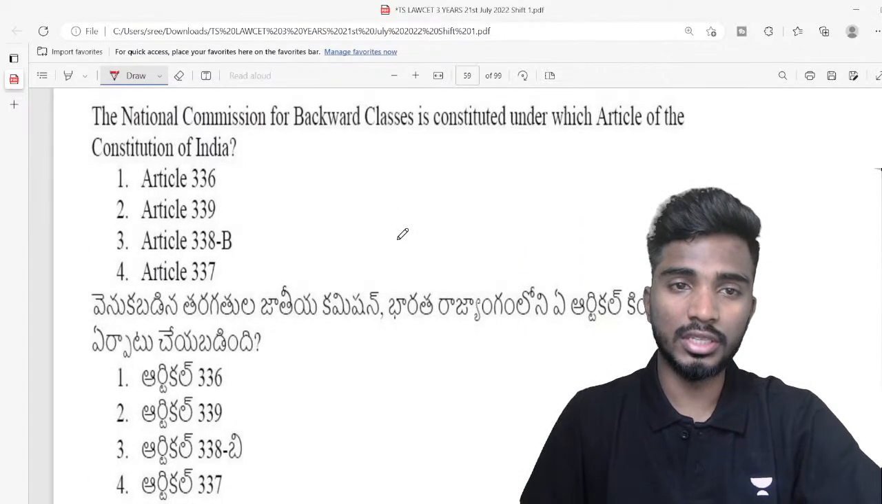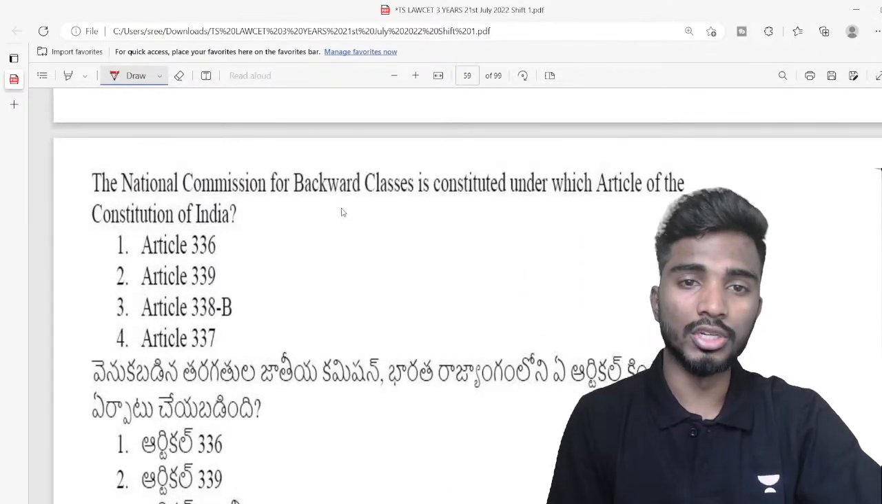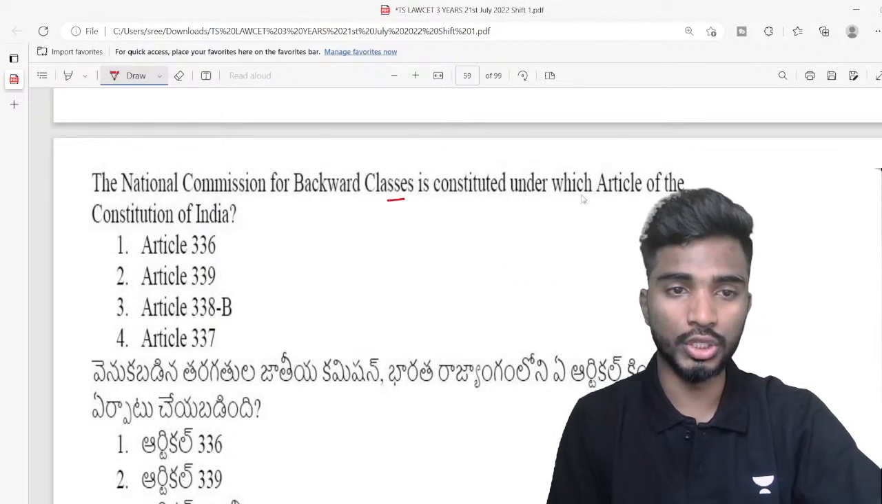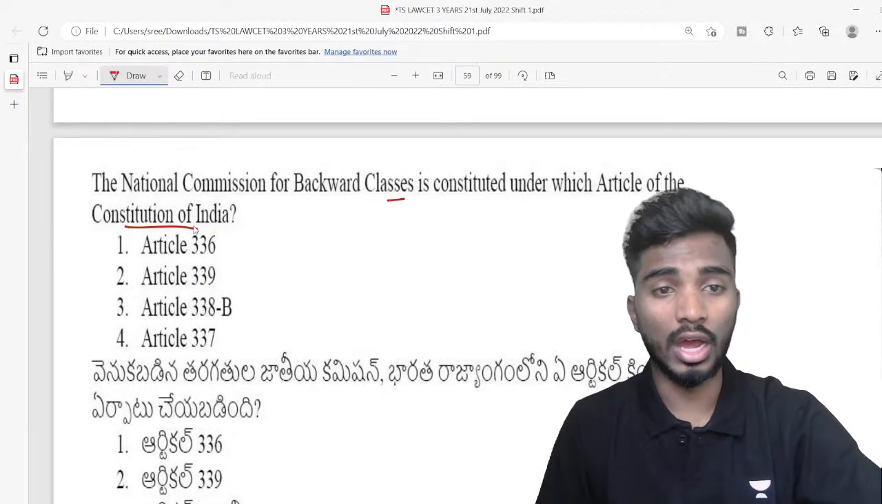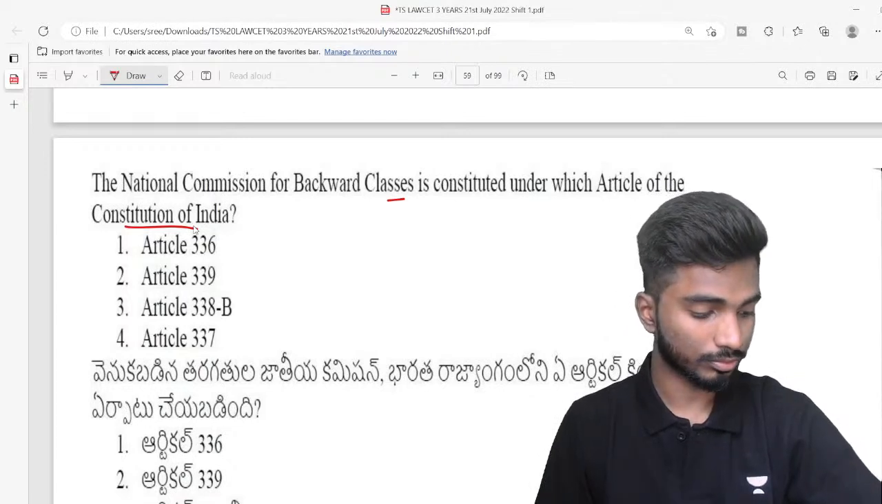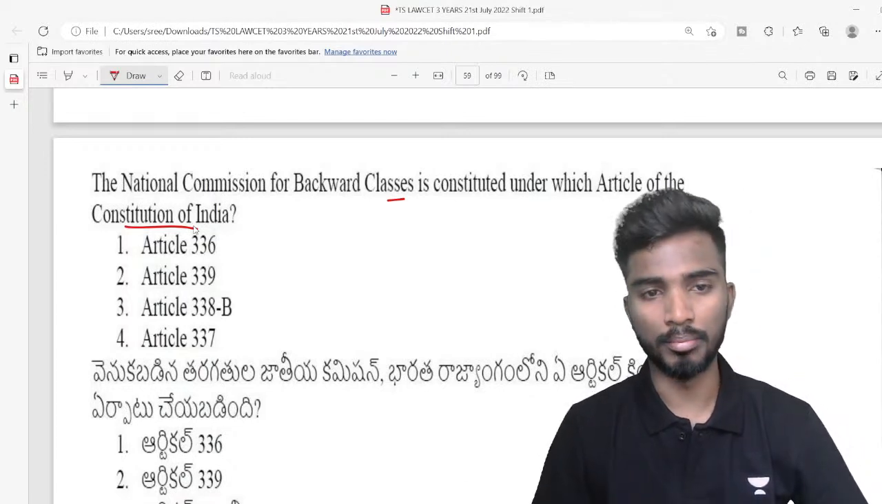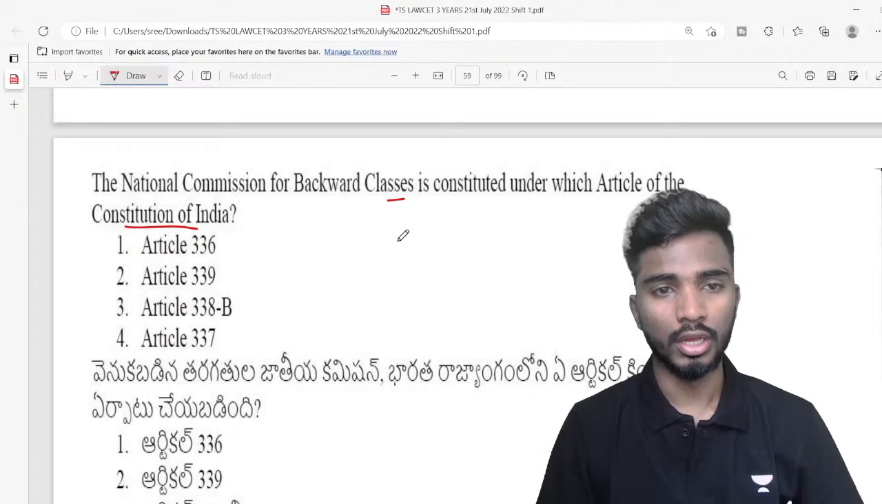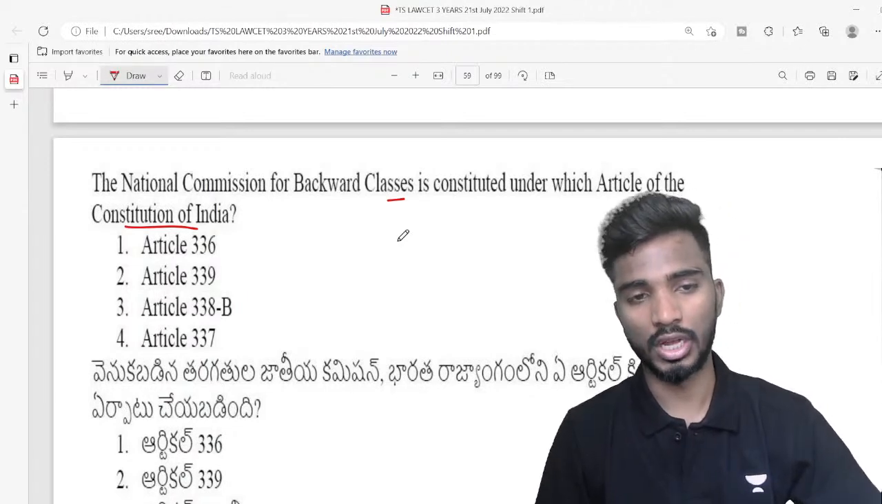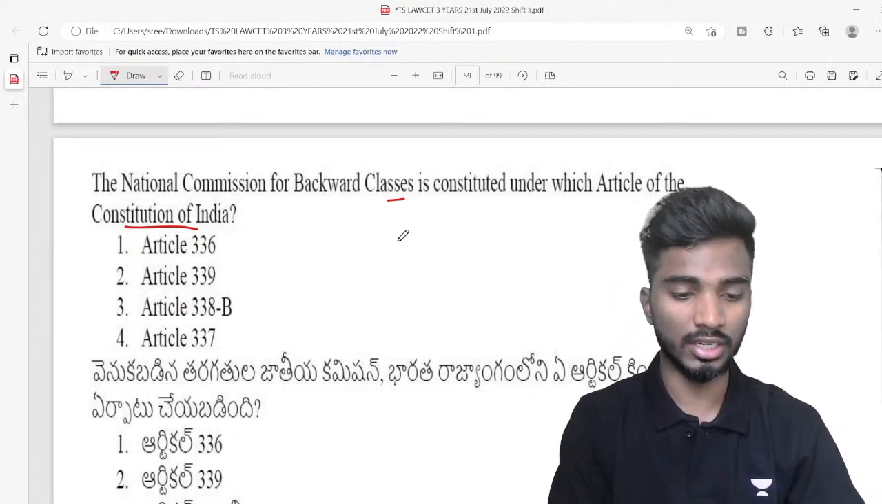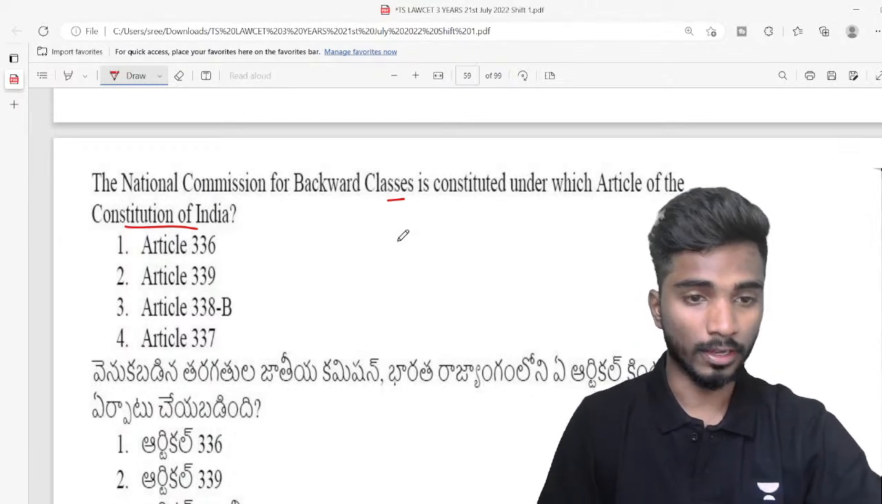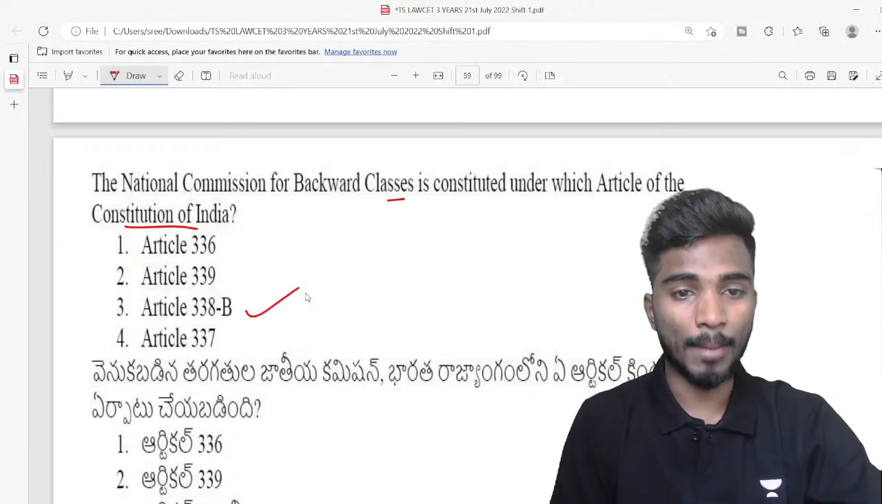Right. 73. The National Commission for Backward Classes is constituted under which of the following articles of the Constitution of India? NCBC, National Commission for Backward Classes, under which article? 336, 339, 338 or 338B? So the answer is 338B.